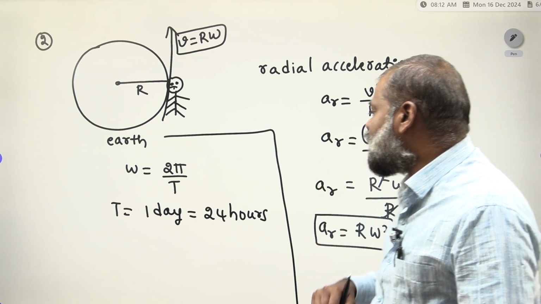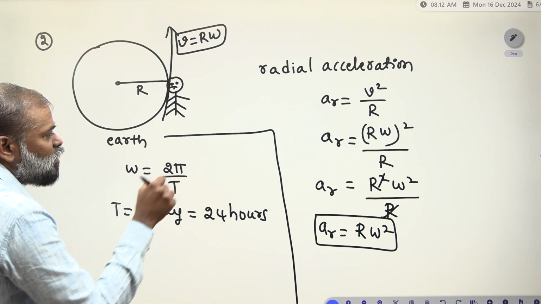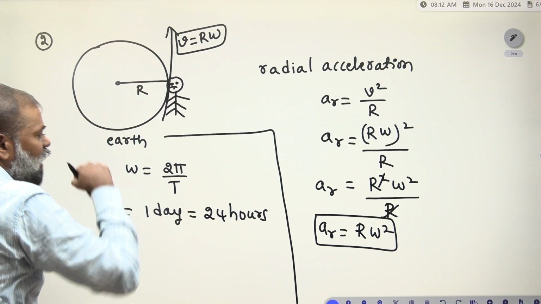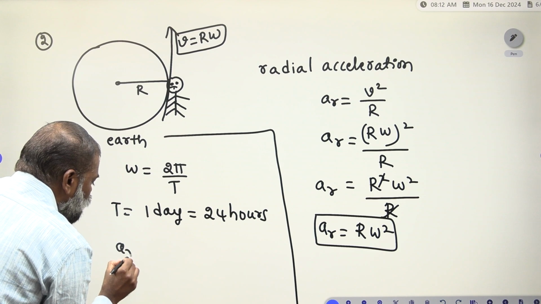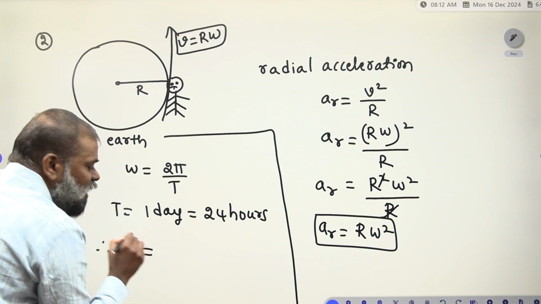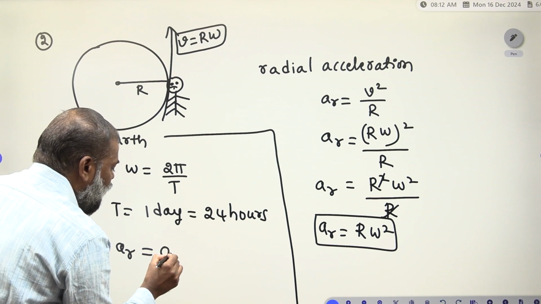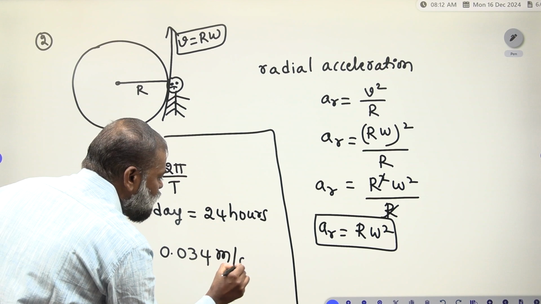So if you consider the 24 hours, you calculate the omega and substitute there. R is the radius of the earth, which is 6 kilometers. You have to substitute. Therefore, you will get the acceleration, 0.034 meter per second square.